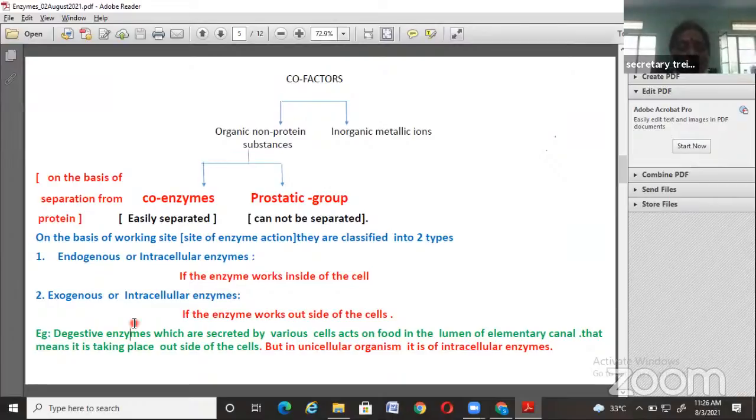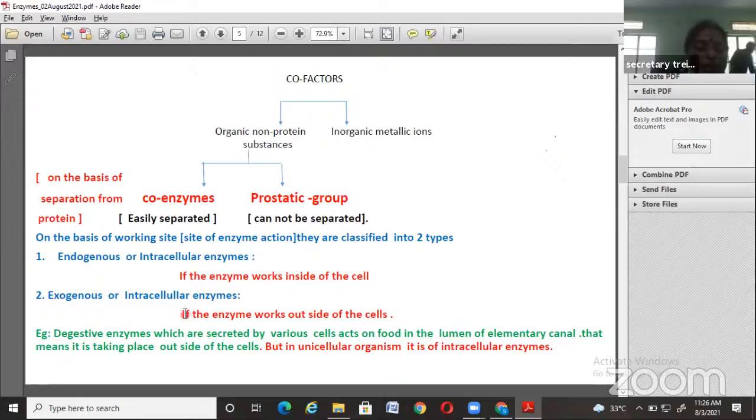The enzymes are secreted by the cells into the open place called the lumen, so they show their effect and work outside of the cells.